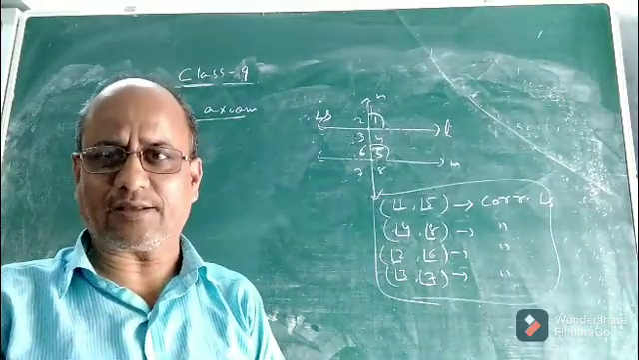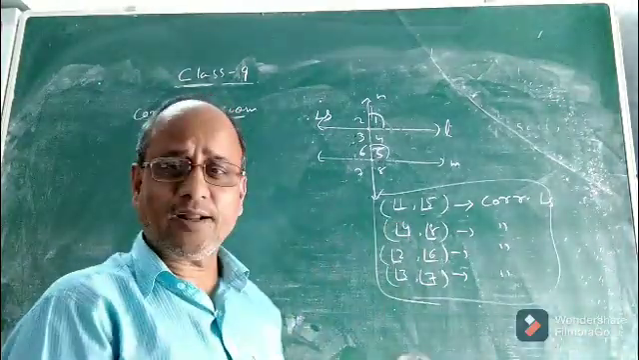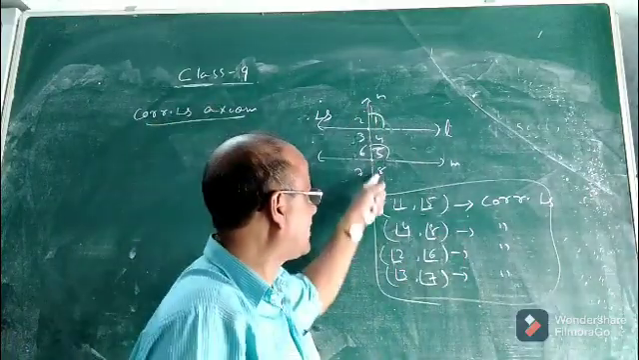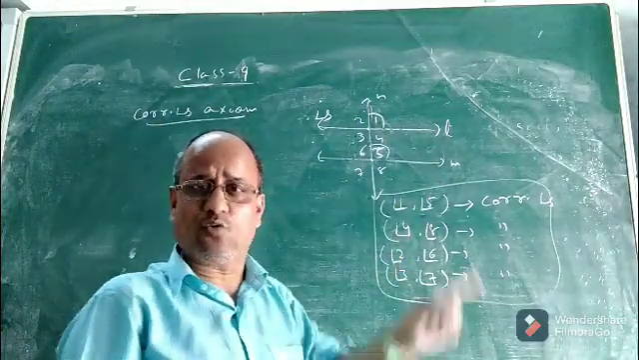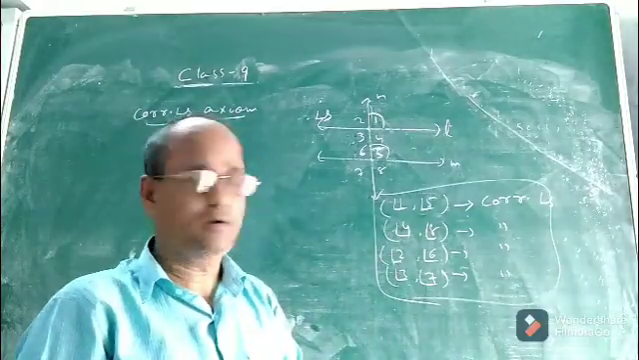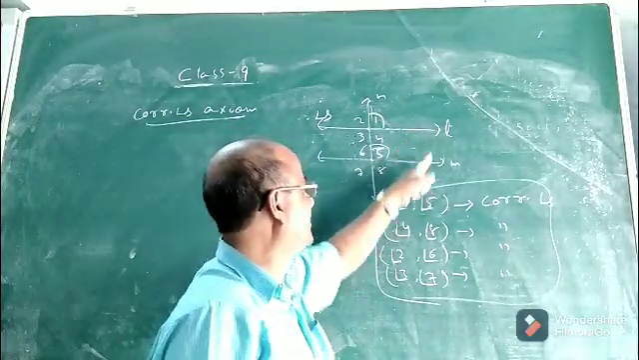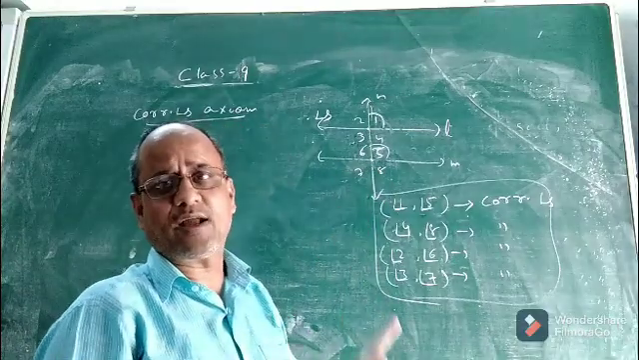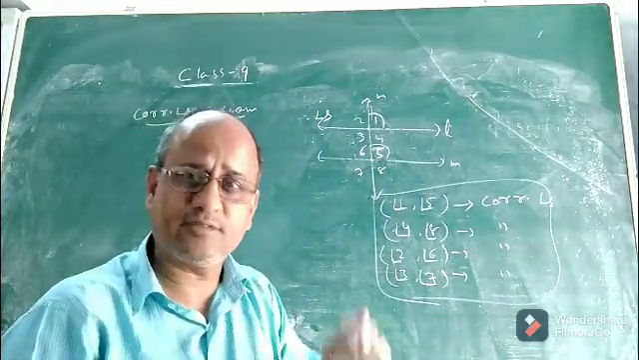So what is the corresponding angle axiom? The corresponding angle axiom says that when a transversal intersects two parallel lines in two distinct points, each pair of corresponding angles formed is equal.